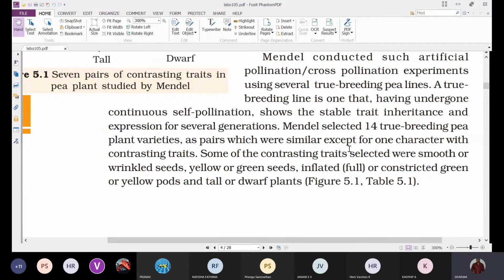Some of the contrasting traits selected were smooth or wrinkled seeds, yellow or green seeds, inflated or constricted, green or yellow pods. Pod means fruit. The fruit color green or yellow, and tall or dwarf.